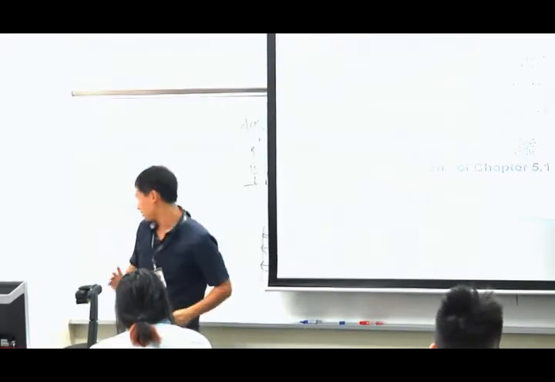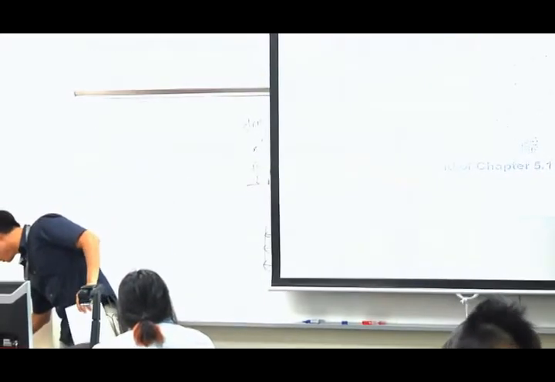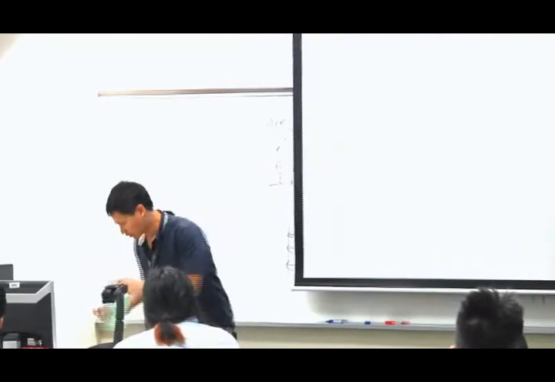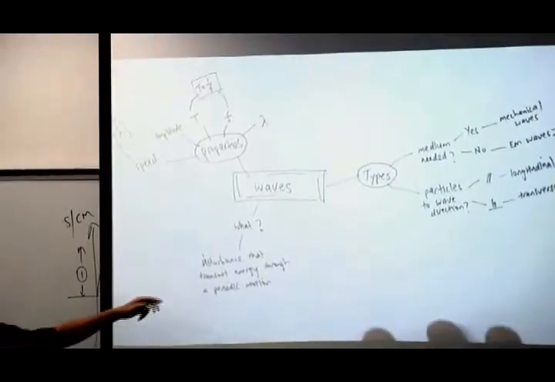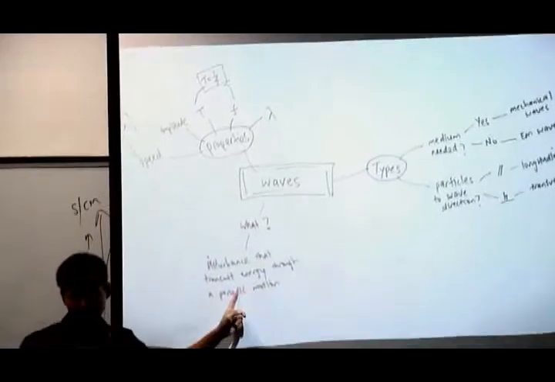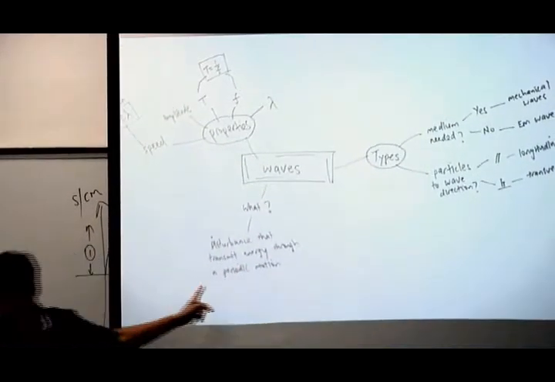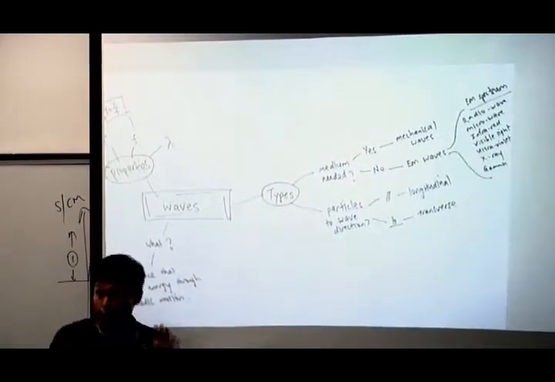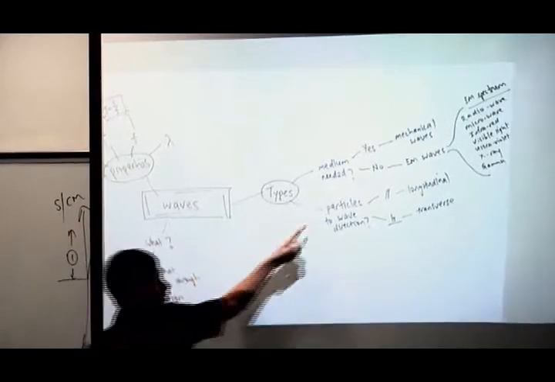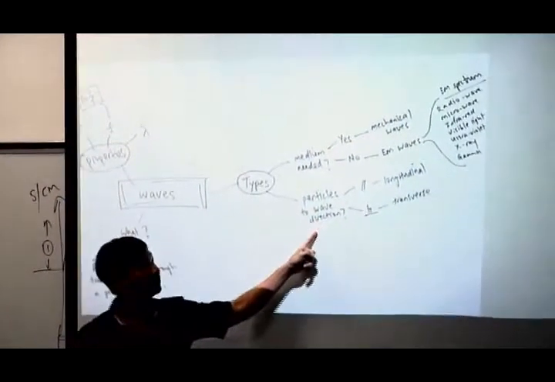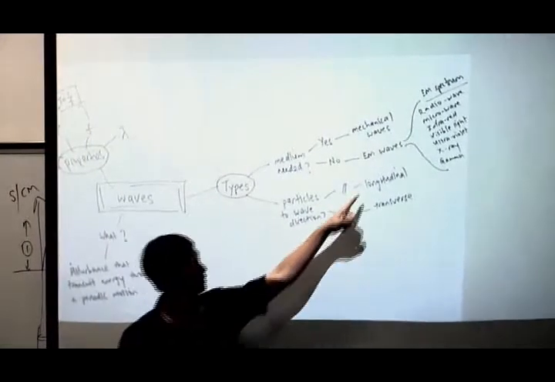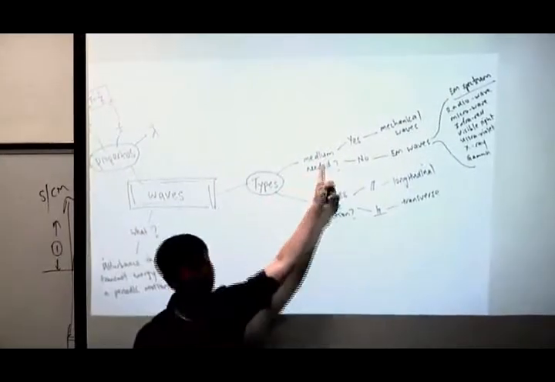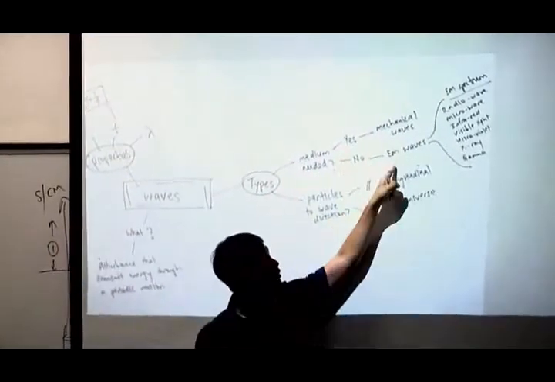Okay, can I end this part by showing you a concept map that I drew just now? So first thing I covered, what? Hope that you still remember what is a wave. All right, then after that I shared with you the types. There are two ways we can categorize. First is particle to wave direction method, which leads to parallel and perpendicular. Parallel is longitudinal, perpendicular is transverse, right? And whether a medium is needed, then it branches out to two types.